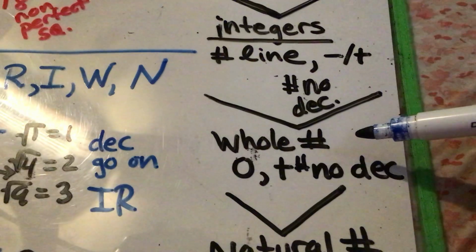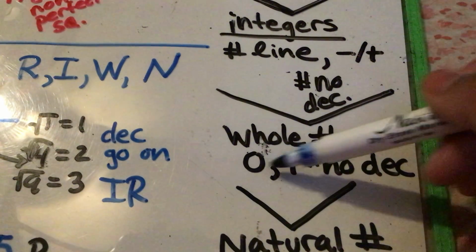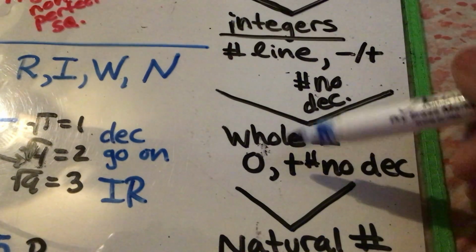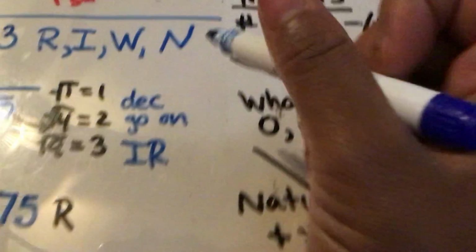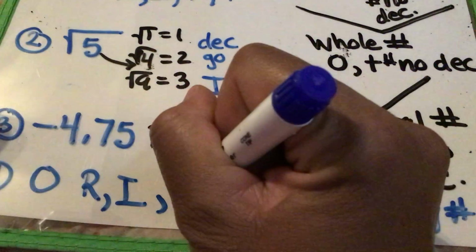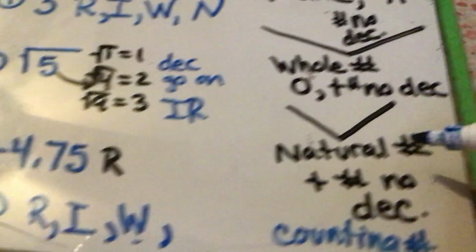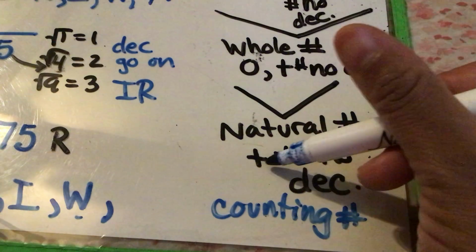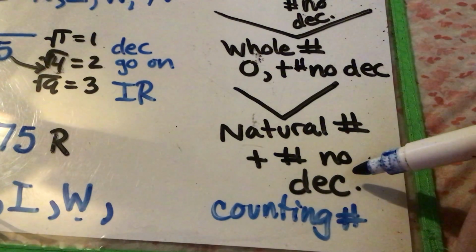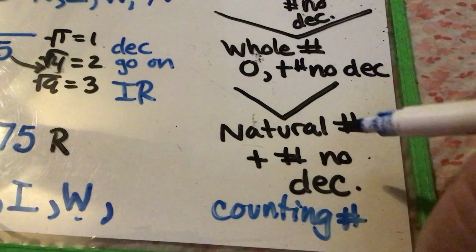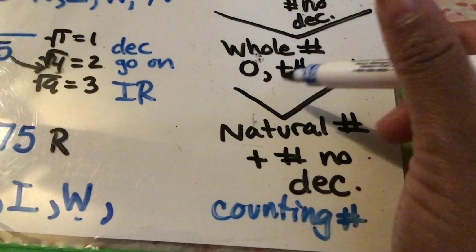Let's go to whole number. Whole numbers are zeros or positives. Is 0 a 0 or positive? Absolutely, 0. So we're going to put whole number there. That's a W. And let's see if we can get this final category. Natural number. Natural numbers are positive numbers. Is 0 a positive number? No, it's not. 0 is not a positive number.